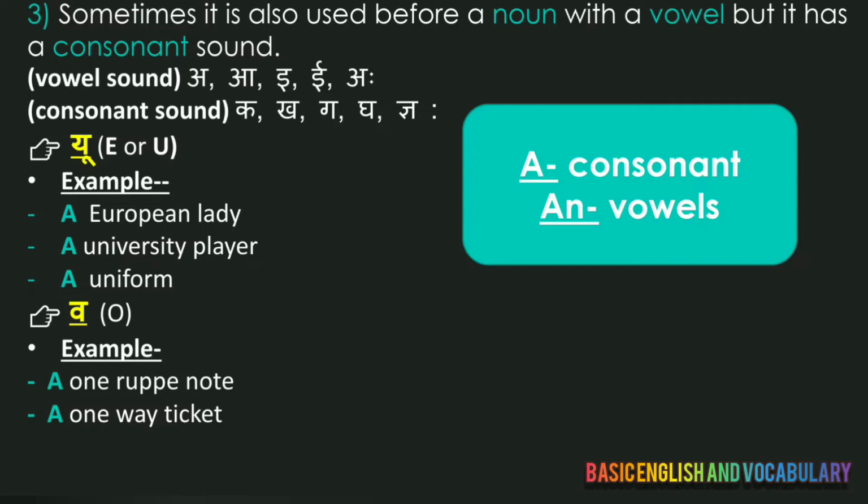So we cannot say an university, we say a university, because the sound of U is not a vowel sound. So we must take care of the sounds too when we are applying articles. Similarly, O: when we are talking about a one rupee note, it starts with O, so you will say ma'am, here we will apply an, but no, here the sound is W. So we will not apply an here, we will apply a.